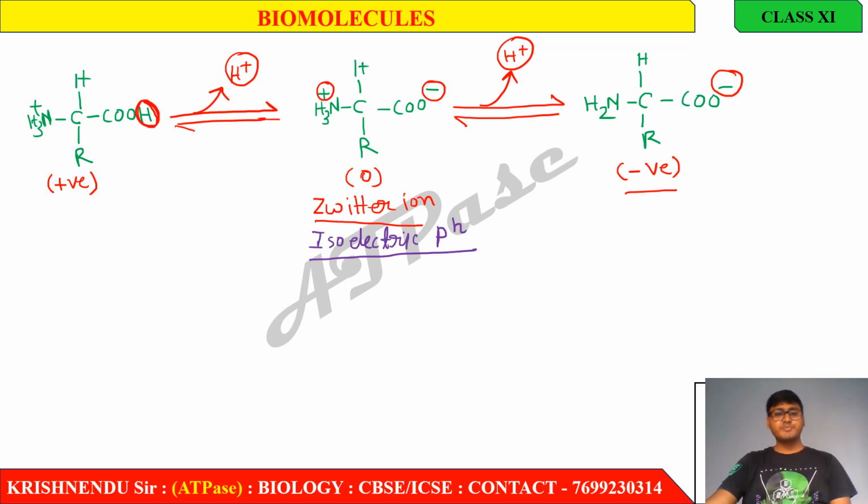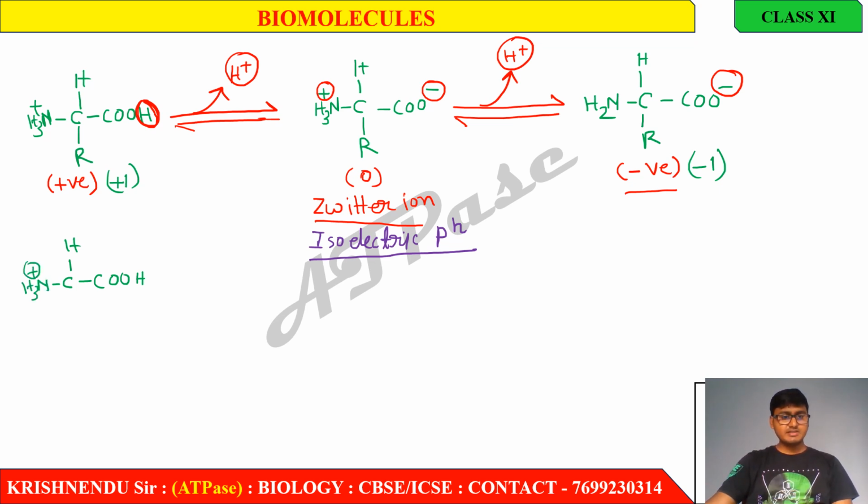It's very simple. Now, if I give you a positive amino acid, here plus one charge, here minus one charge. Now suppose I draw an amino acid which has plus 2 charge.